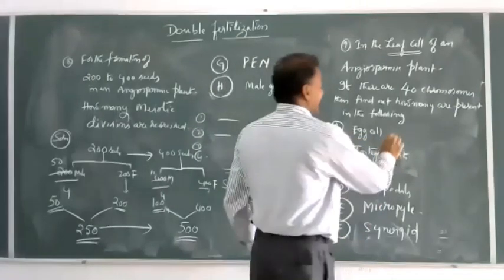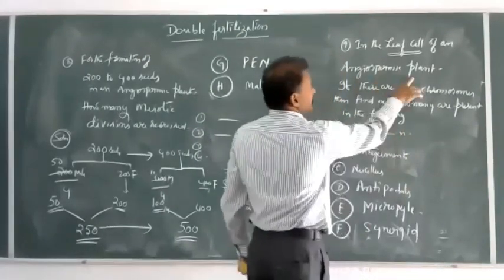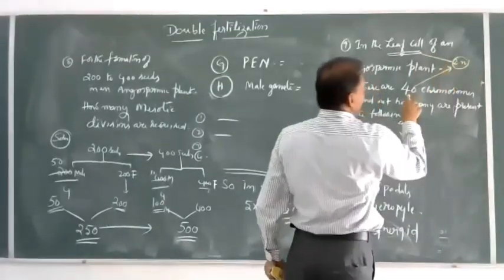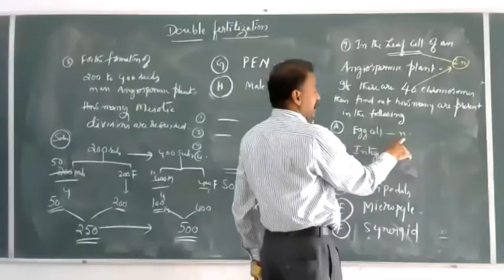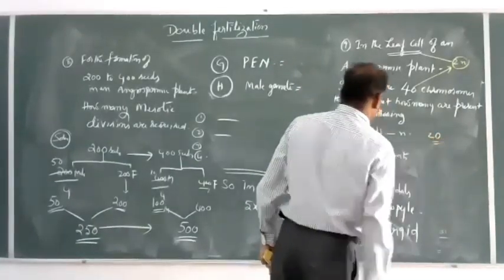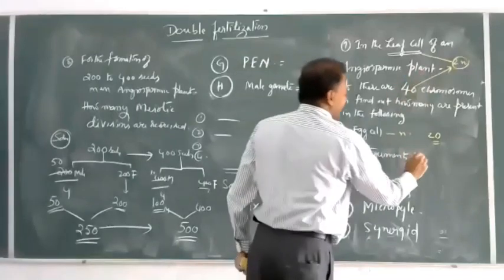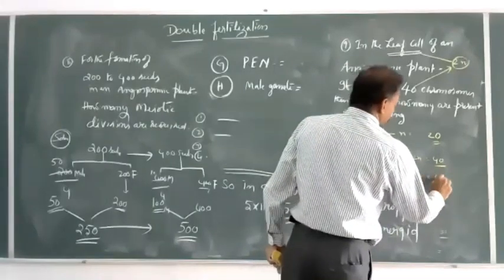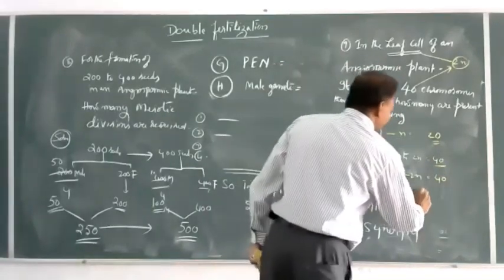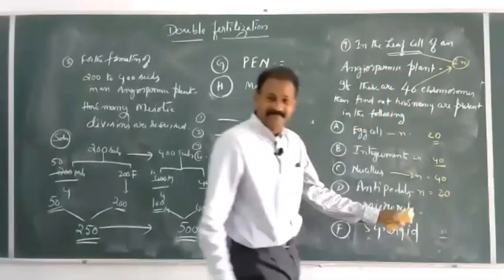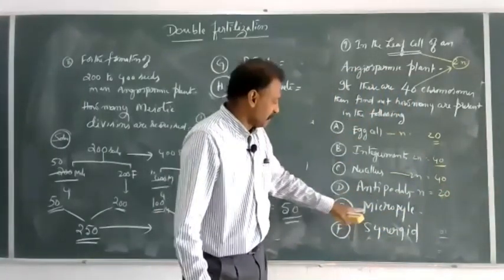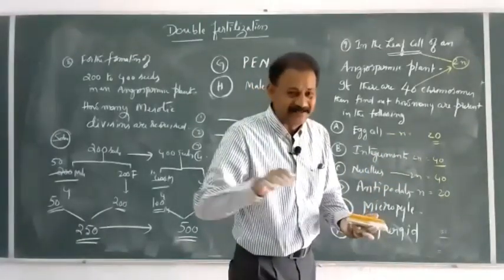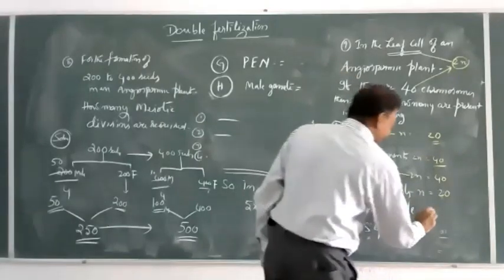Egg cell is haploid. The leaf cell is always diploid. So 40 is the diploid number, then the egg cell is haploid, n equals 20. Integument is diploid, 2n equals 40. Nucellus is diploid, 40. Antipodals are haploid. Micropyle is not a structure, it is a pore, an opening; there is nothing there, so 0.